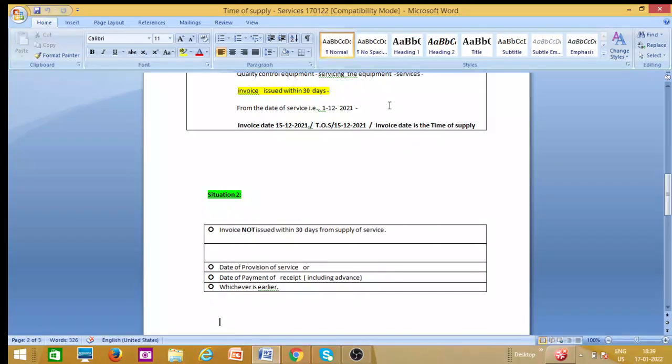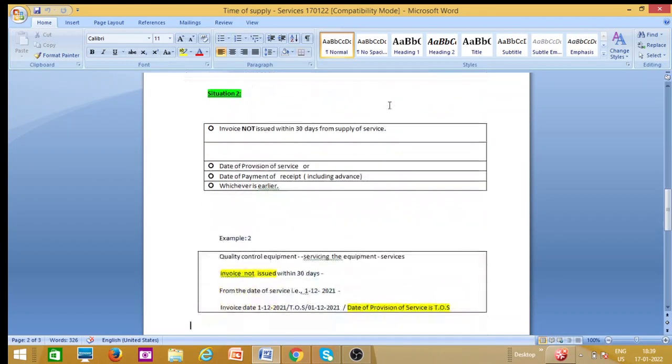In the first case, we have seen that the invoice was issued within 30 days of supply of service. The second case, situation 2, is that the invoice is not issued within 30 days. Then we have to consider two things. One is the date of provision of service or the date of receipt of payment, which includes advance also for services purpose. Which happens first? That is, the date of provision of service or date of receipt of payment including advance, whichever is earlier, means which happens first. Then that is considered as the time of supply of services.